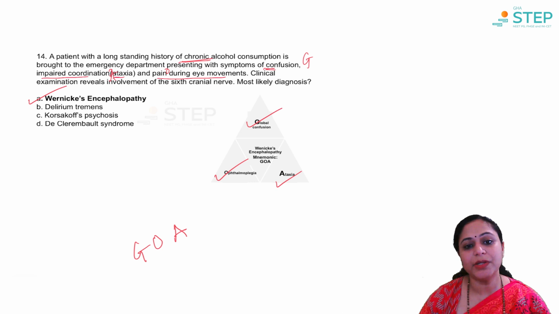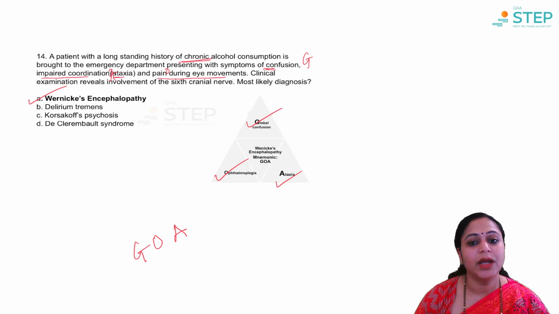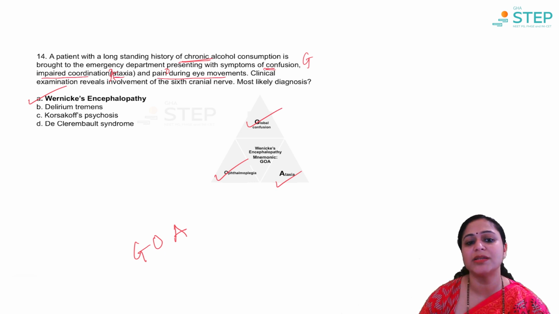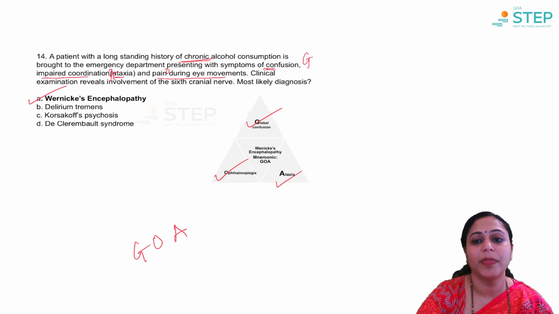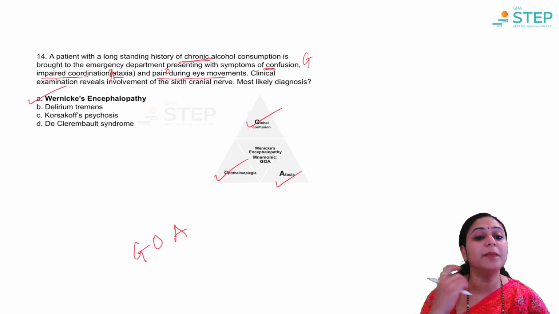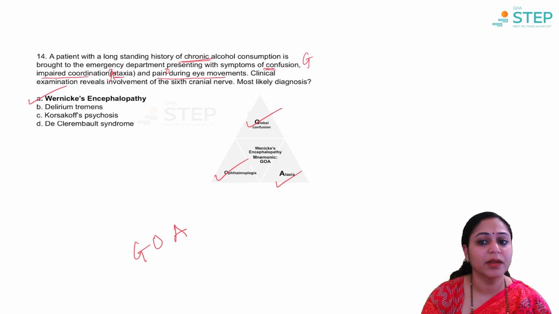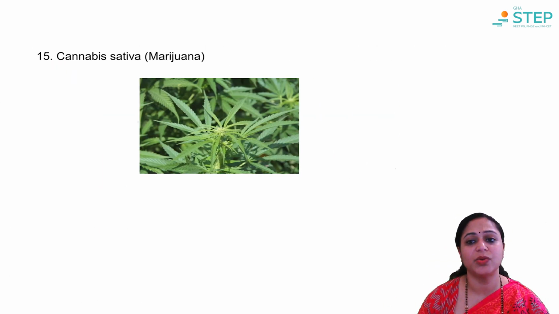It cannot be delirium tremens because there is nothing specifically talking about recent abrupt stoppage of alcohol and other things. Korsakoff psychosis, not yet. It is a long-term implication, meaning if Wernicke's is not treated, then in the future it can turn into Korsakoff's with psychotic symptoms, obviously. And de Clerambault is a completely different syndrome, not specific to alcohol.